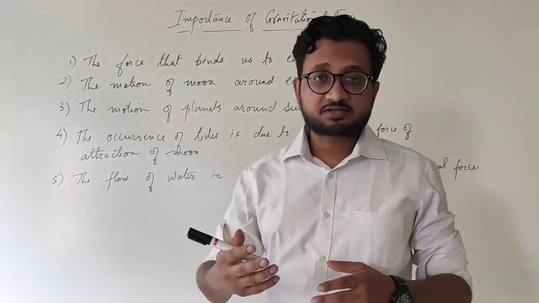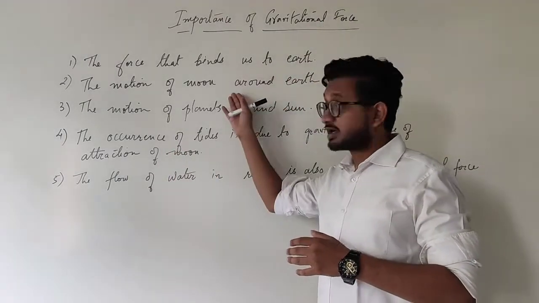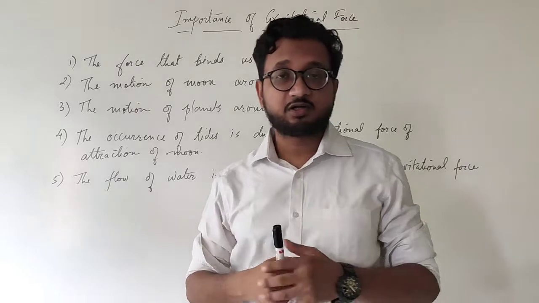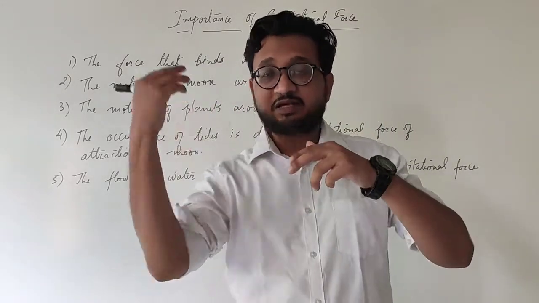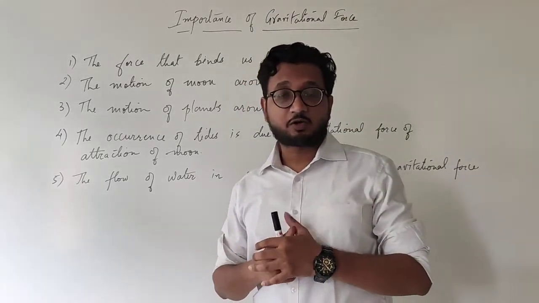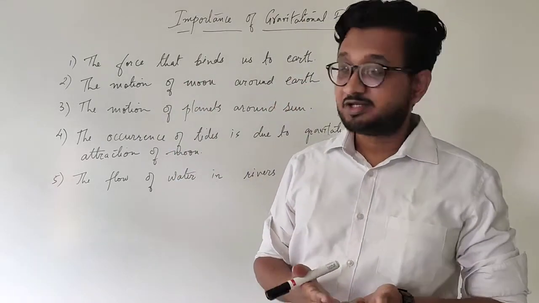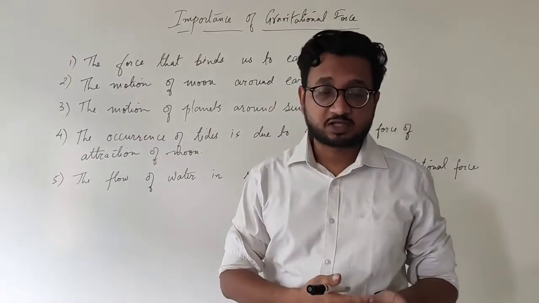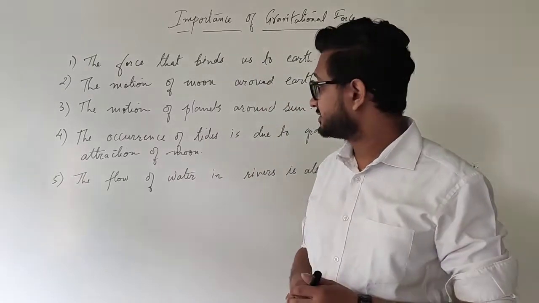The planets which move around the sun, similar to how the moon moves around the earth, because the gravitational force of the sun is keeping the planets in the circular form and revolving around itself. Just as the moon revolves around our earth, similarly the planets revolve around the sun, all happening because of gravitational force. We will talk about that in a minute.